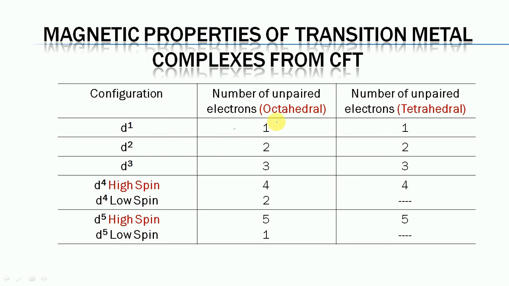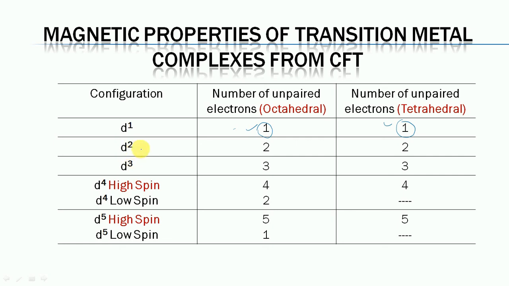So in the case of the D1 system, both octahedral and tetrahedral complexes will have one unpaired electron, and their magnetic properties correspond to this one electron.